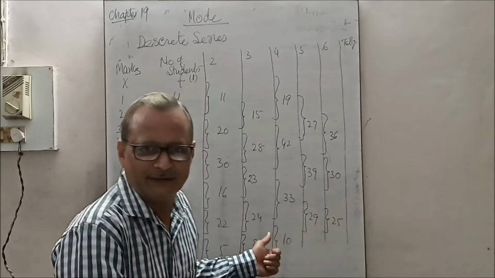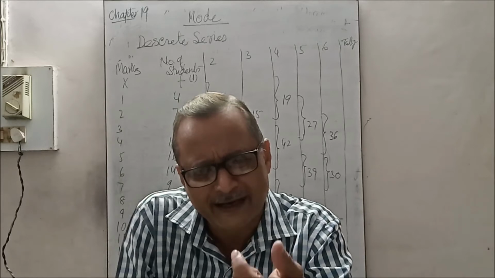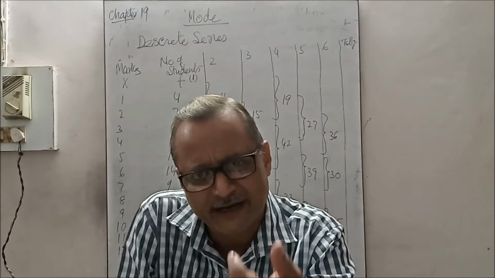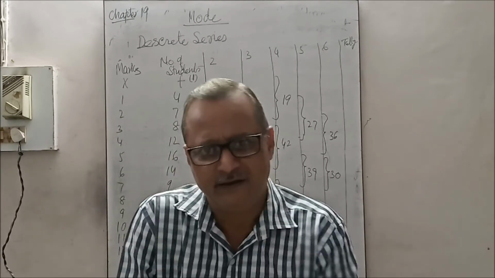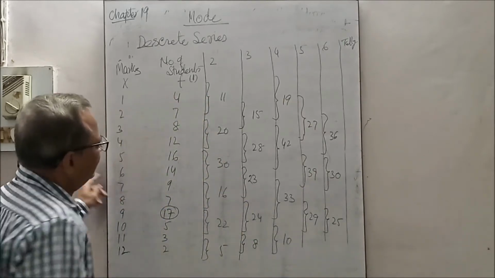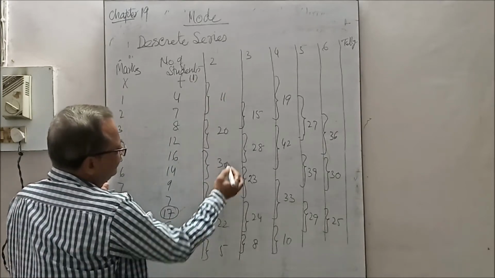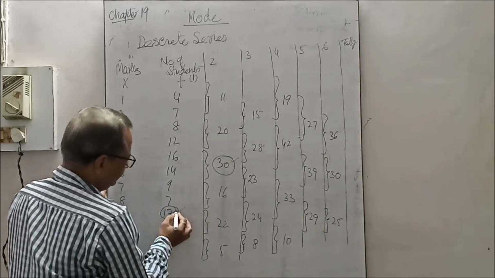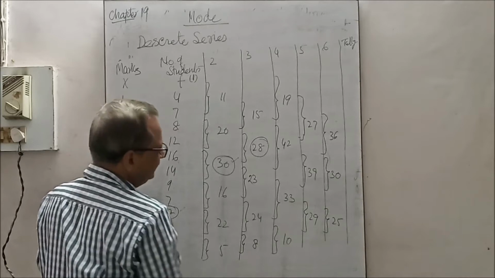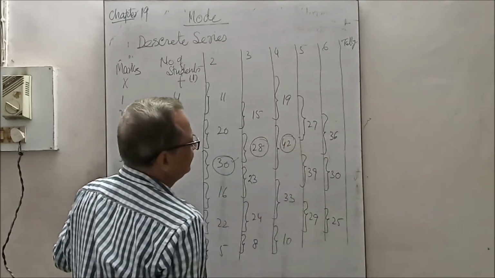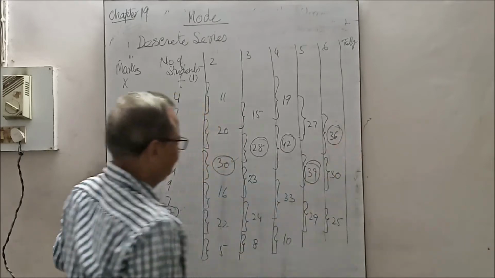So see here, the mode is one way to express which item is highest or greatest, or which is the value that is more heavily concentrated. That is called mode. So here see, in the first series 17 is highest. In the second series 30 is highest. In the third 28 is highest. In the fourth 42 is highest. In the fifth 39 is highest. And in the sixth 36 is highest. This is the highest one.